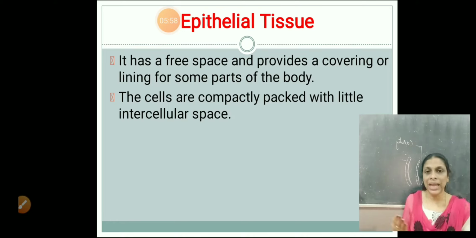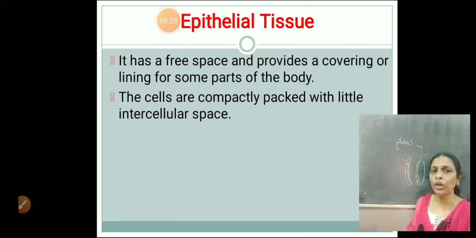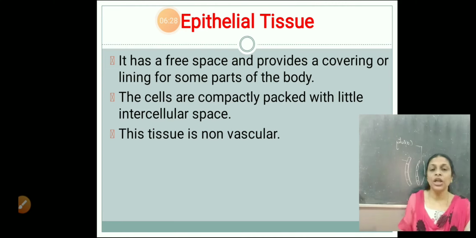Now, second important property of an epithelial tissue. The epithelial cells, the cells which make up this epithelial tissue, are compactly packed. What's the meaning of compactly packed? They are arranged without any intercellular spaces. They are arranged very close to each other. One cell is attached to the other one without any intercellular space. So that's the second important property. The cells are compactly packed with little or no intercellular space. The third important property is this tissue is non-vascular, means blood vessels are not found in this kind of tissues.